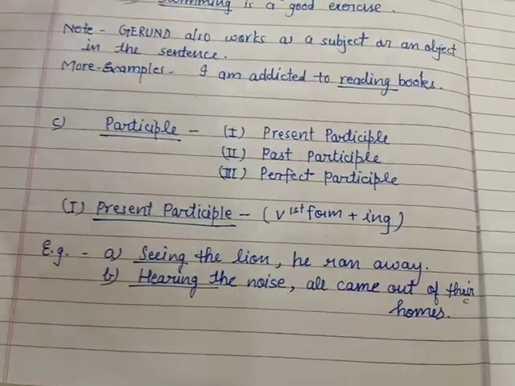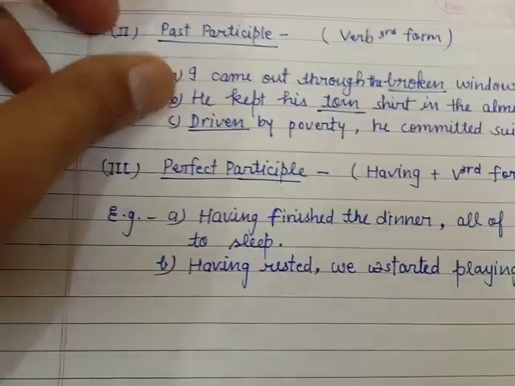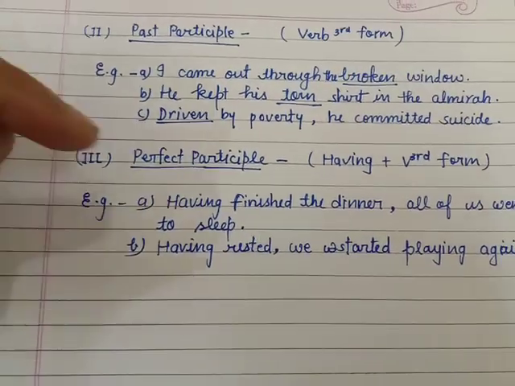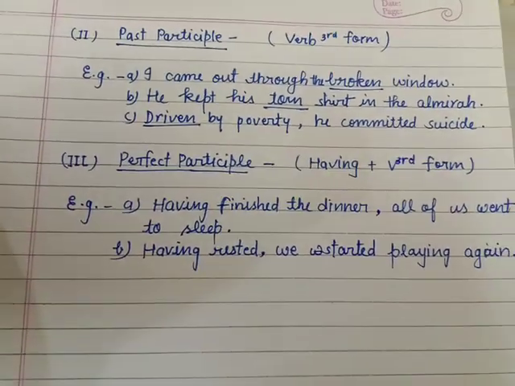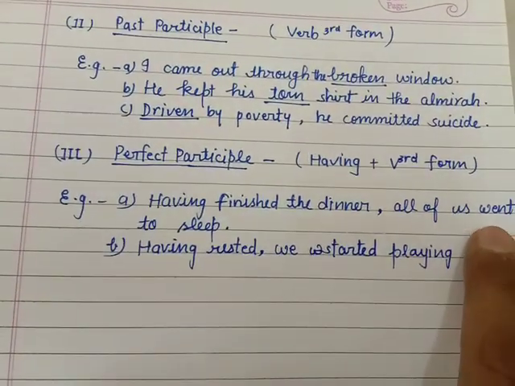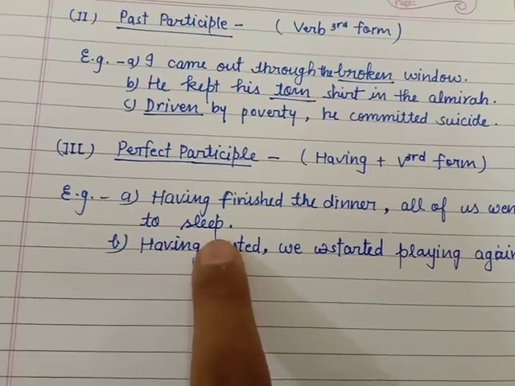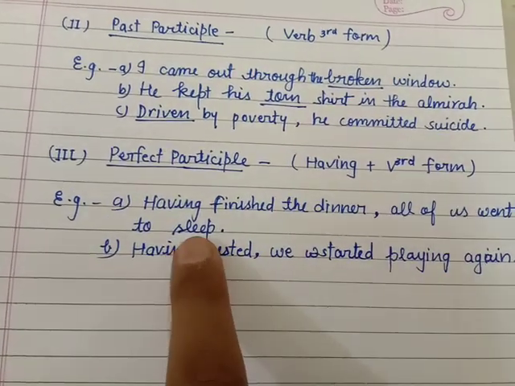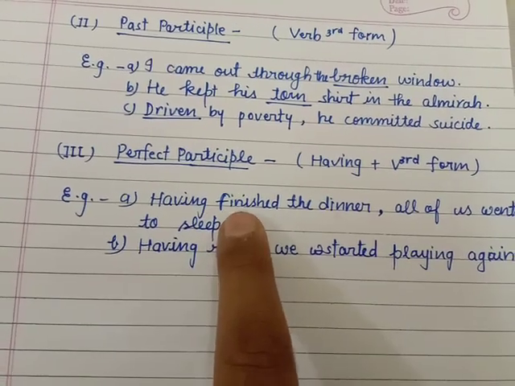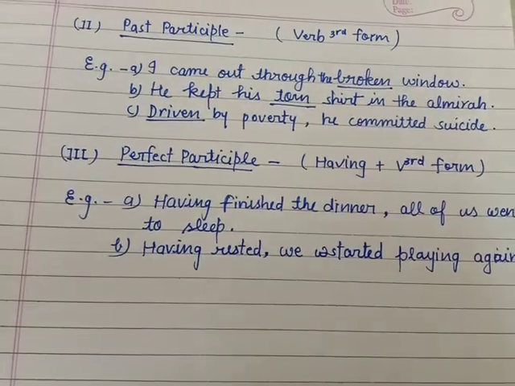But what happens in the perfect participle? The first finishes, and then after some time, the second work is done. Having finished the dinner, all of us went to sleep. You will not go to sleep directly after having dinner.